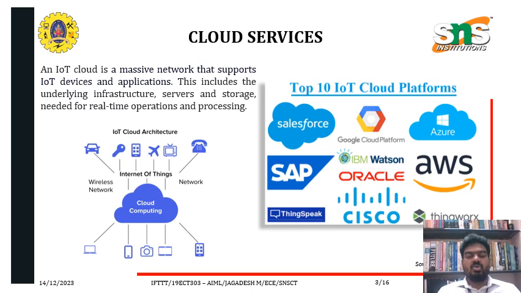The top 10 IoT cloud platforms that we use in our daily life are Salesforce, Google Cloud Platform, Azure, SAP, IBM Watson, Oracle, AWS, ThingSpeak, Cisco, and ThingWorx. These are the familiar cloud platforms that we use in our day-to-day life.